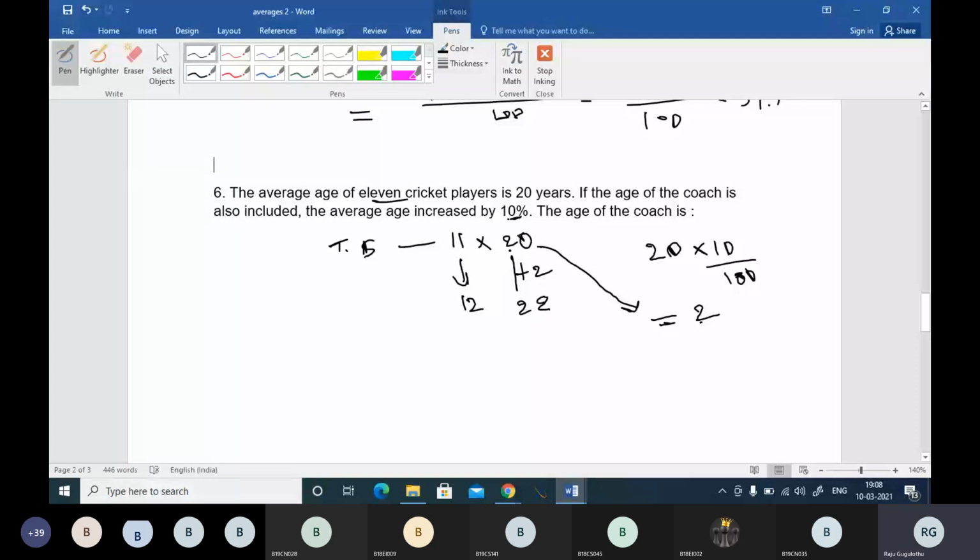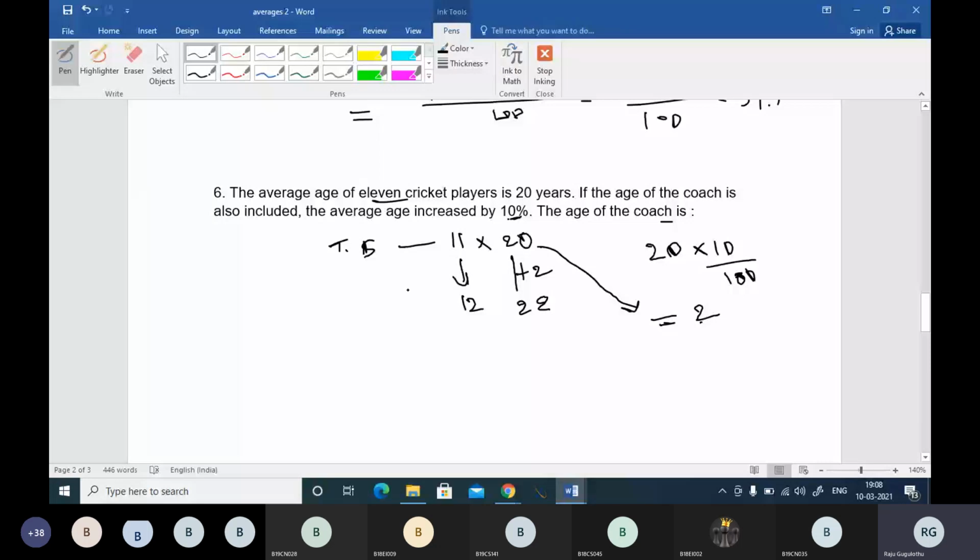Okay, so you can see, guys, 10% of 20 is 2, so 20 plus 2 we have to do, then 22. And they are asking for the age of the coach. Simply, the age of the coach will be the difference of these products. The average age of the 11 cricket players is 20 years.